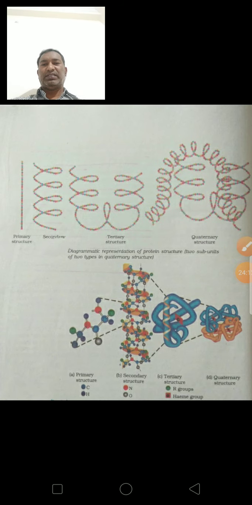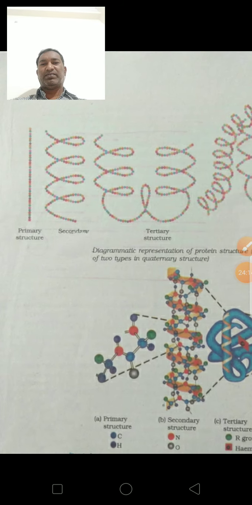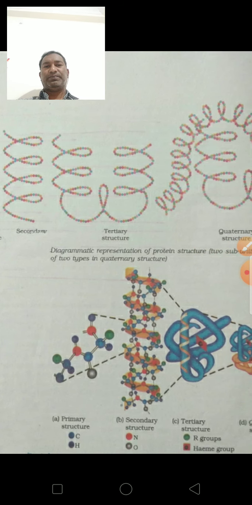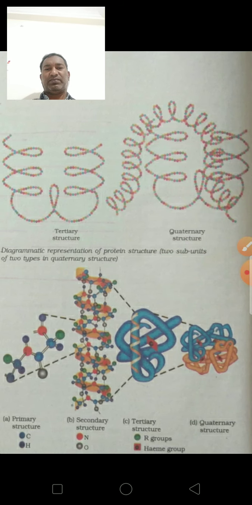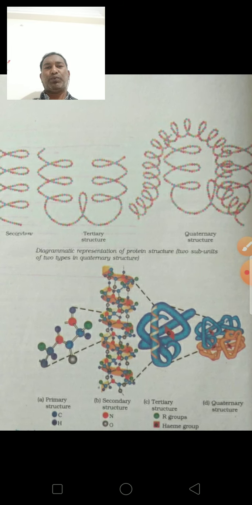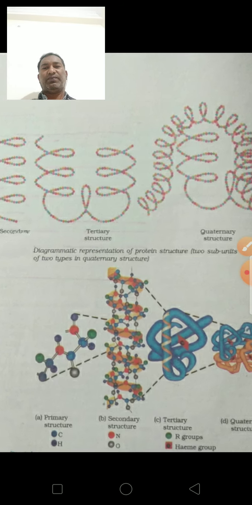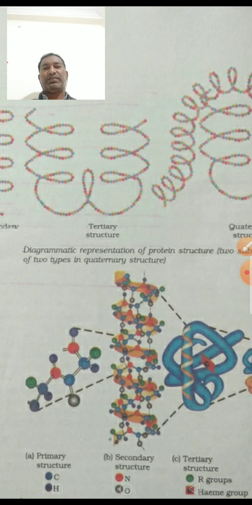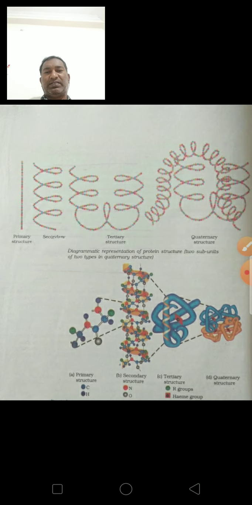See here, this is the primary structure. This is the secondary structure. This is the tertiary structure. See the number of secondary structures. This is the quaternary structure. Diagrammatic representation of the protein structure: two subunits of two types in quaternary structure.